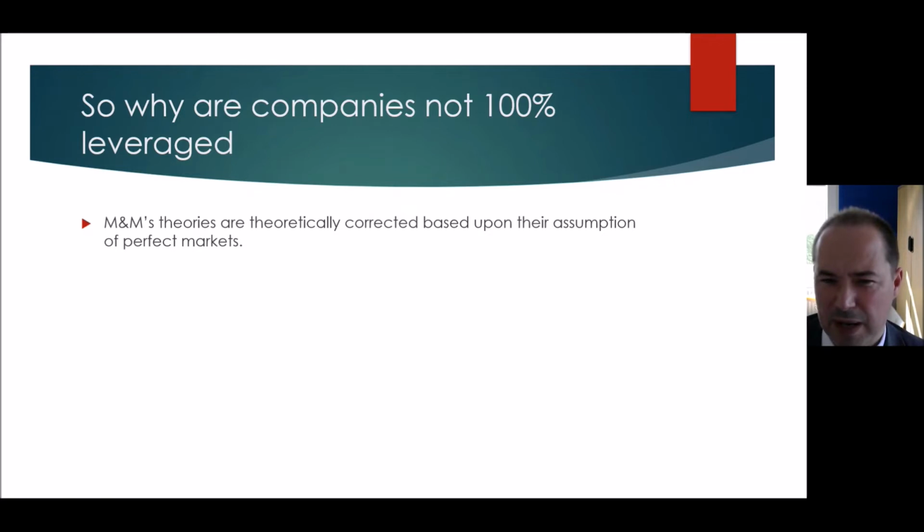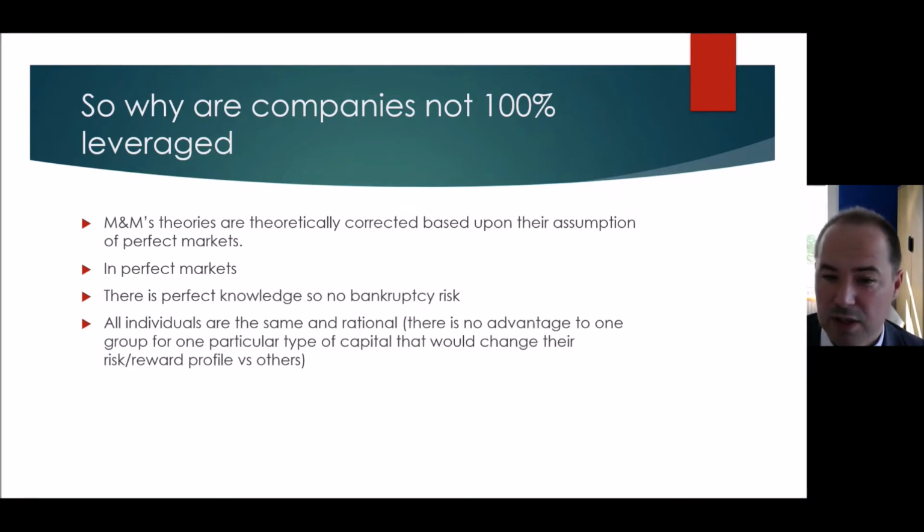In terms of what we're considering, M&M are theoretically correct based upon their assumptions of perfect markets. In perfect markets, there's perfect knowledge, so there's no bankruptcy risk, and all individuals are the same and perfectly rational. So there's no advantage to one group or another in the particular type of capital they're offering. There's no difference in risk and reward profiles between one group and another.